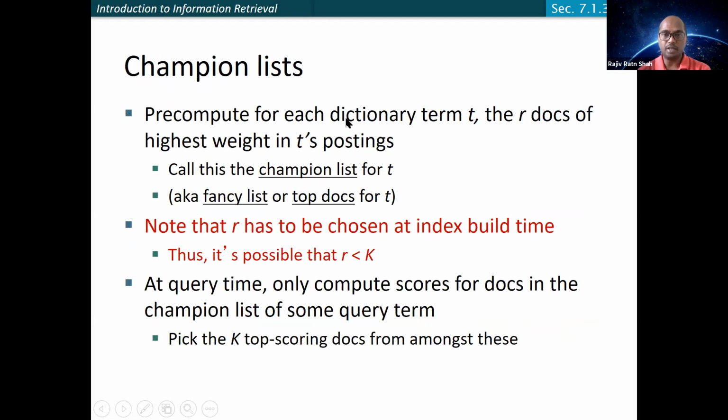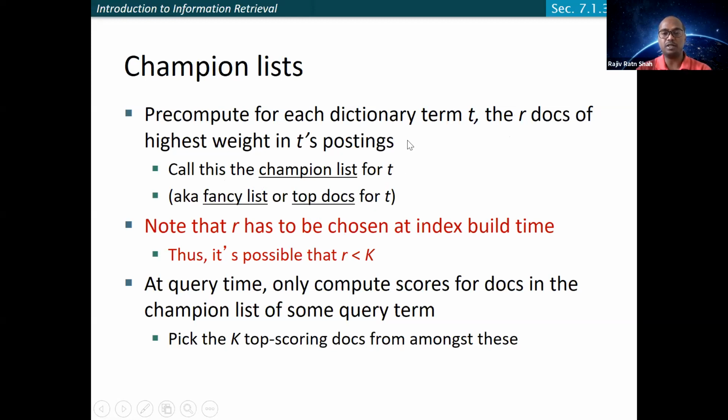So we are pre-computing, for each dictionary term T, the documents of the highest weight, and that weight you can determine in many ways. For example, it could be how good the document is, how many terms it has, and so on. So you can think of different criteria to create this champion list. Call this champion list for T; it basically has the top documents for T.